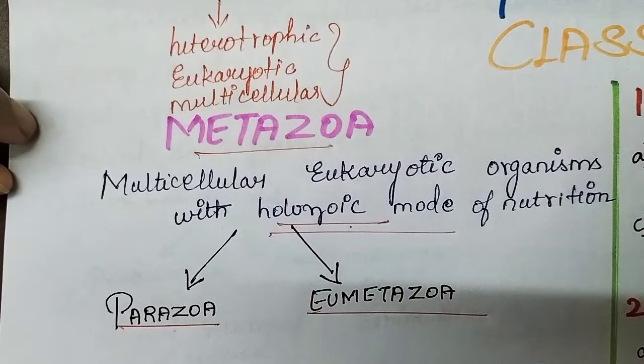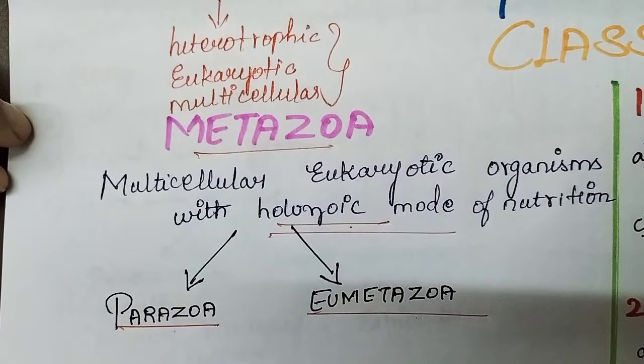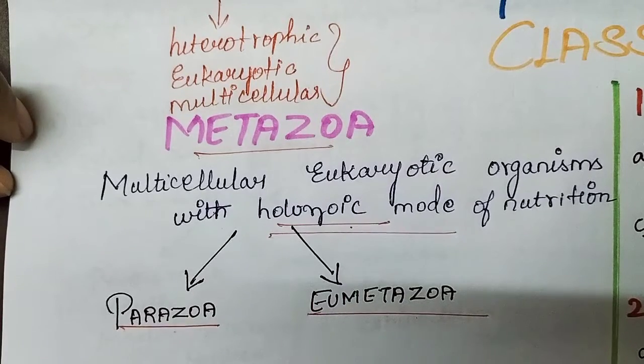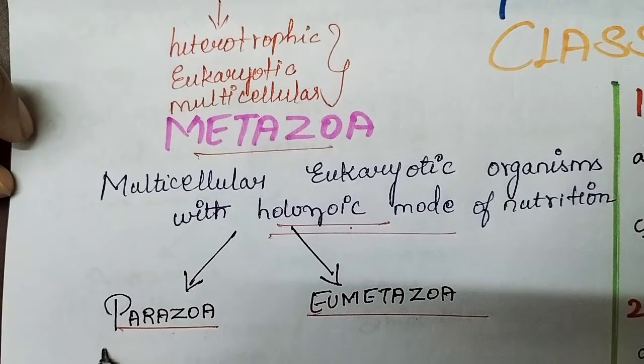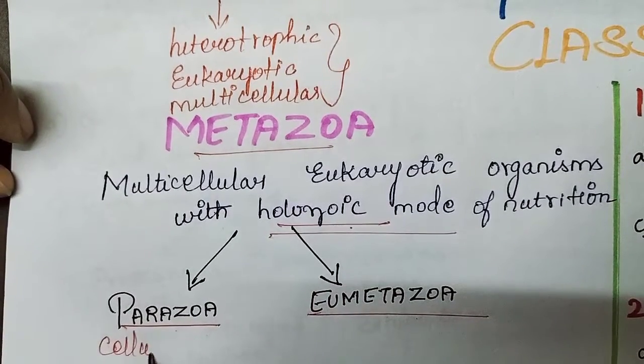What is parazoa? They are very less developed animalia group. So they are loosely arranged cells, cellular organization.